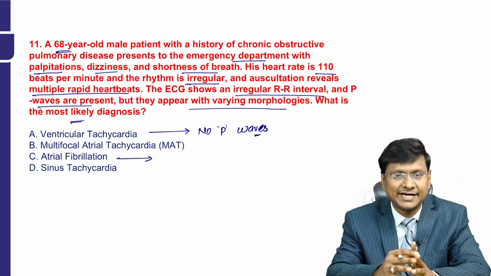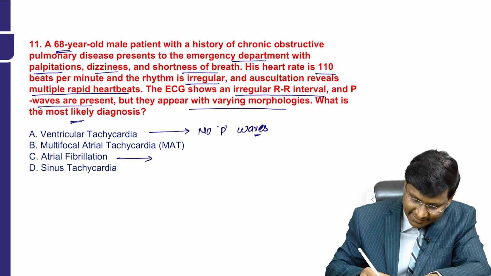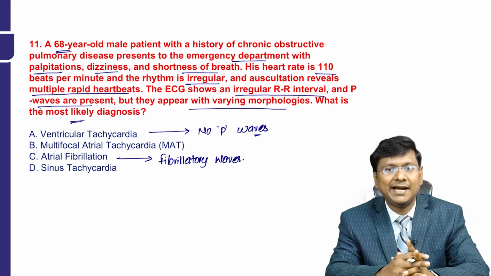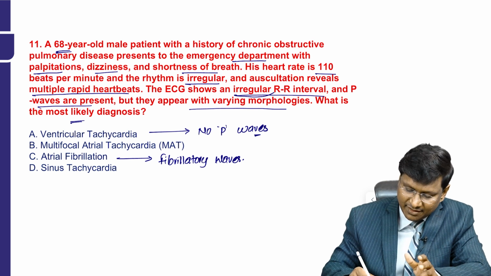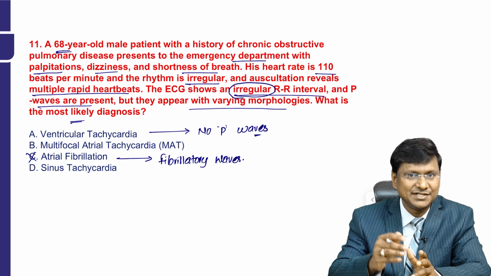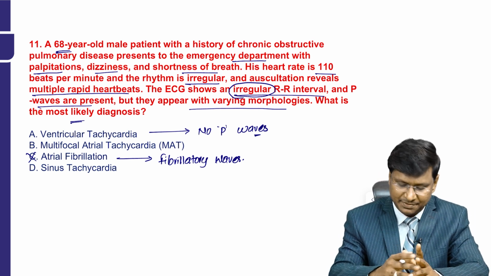Then you take atrial fibrillation. I'll come to the second option in the last. In atrial fibrillation you don't have the P wave. Rather than that, you have the presence of the fibrillatory waves. And how will the RR interval be in patients with atrial fibrillation? Yes, it will be irregular, but here P waves are present. This is one point which is going against atrial fibrillation, because in atrial fibrillation you will have the fibrillatory waves but absent P waves.